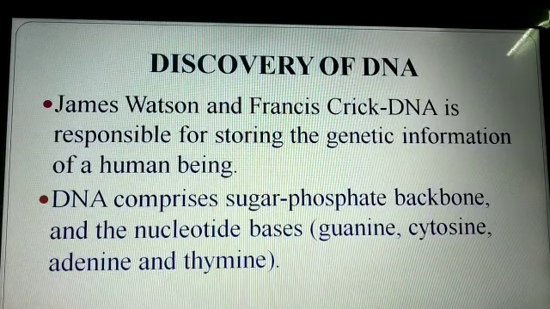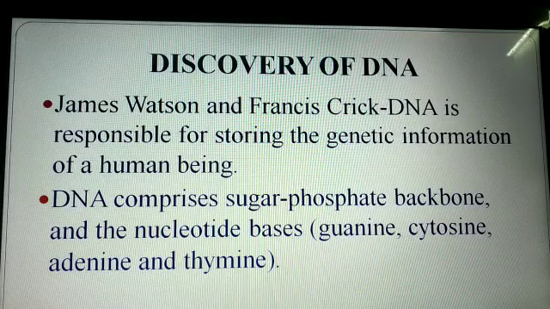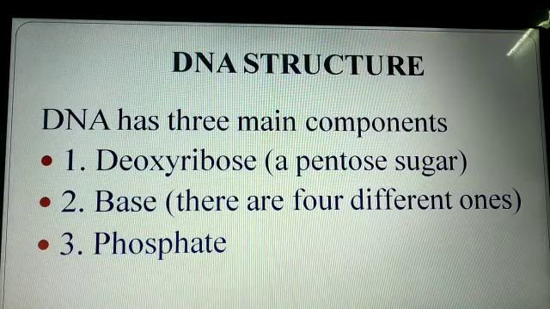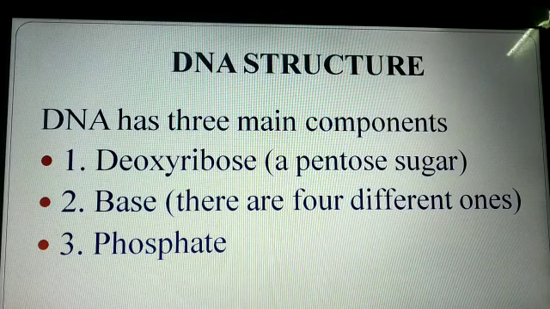Discovery of DNA. DNA was first discovered by Watson and Crick. DNA is responsible for storing the genetic information of a human being. It comprises sugar, phosphate backbone and nucleotide bases. DNA structure has three main components. They are deoxyribose, bases and phosphate.